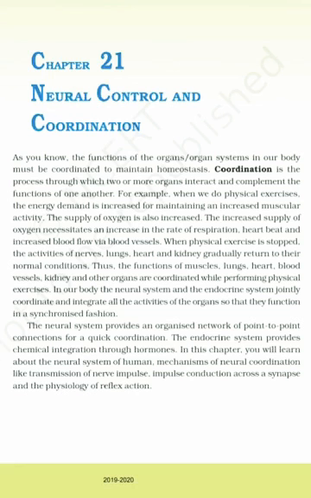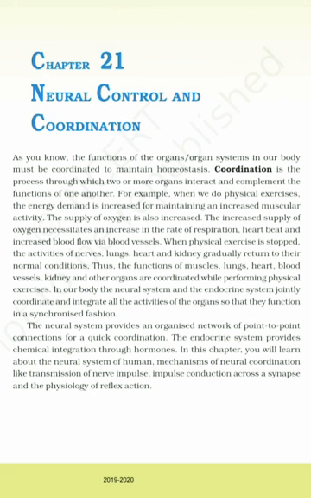Chapter 21. Neural Control and Coordination. As you know, the functions of the organ systems in our body must be coordinated to maintain homeostasis. Coordination is the process through which two or more organs interact and complement the functions of one another.